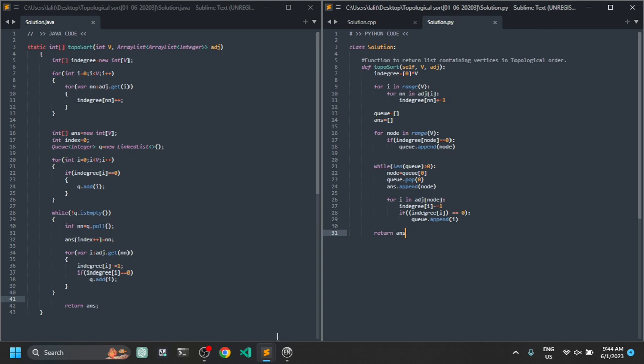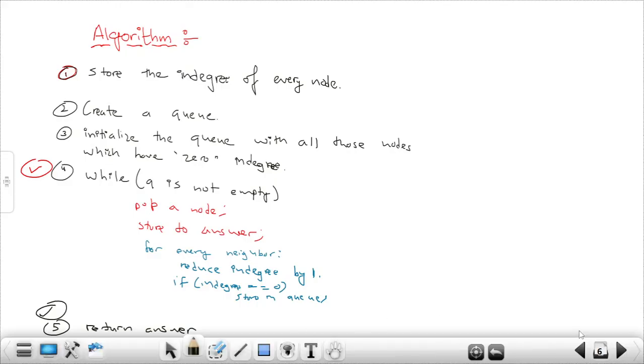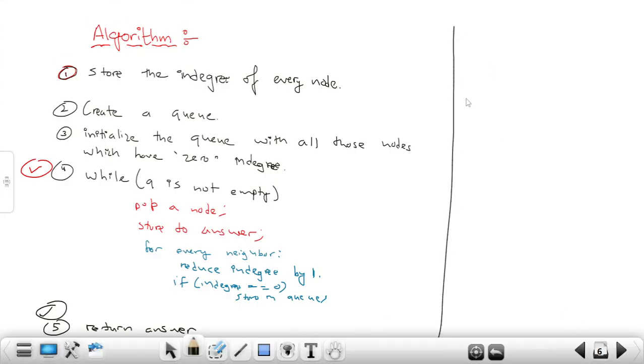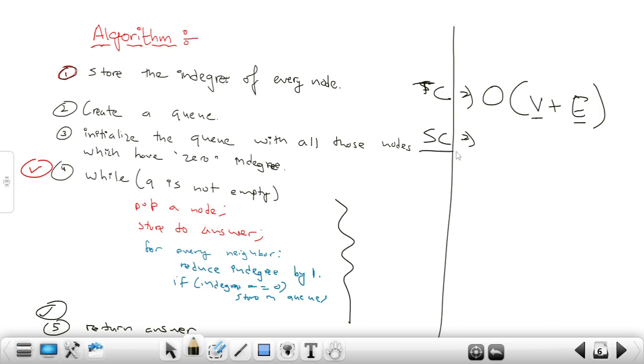So now let me talk about the time complexity of this algorithm. You can see that all we have to do is to perform the BFS, right? So what is the complexity of BFS? The complexity of BFS is O of V plus E. V is the total number of vertices and E is edges, right? This is the time complexity, and the space complexity will be, you can see that we are storing the in degree of every node, right? So it will be O of V, right?